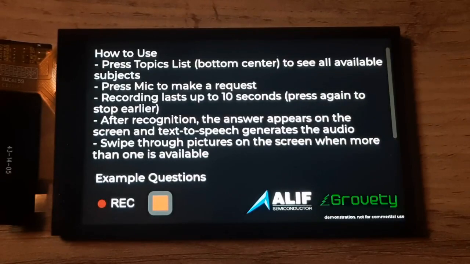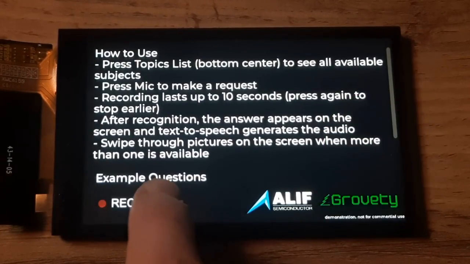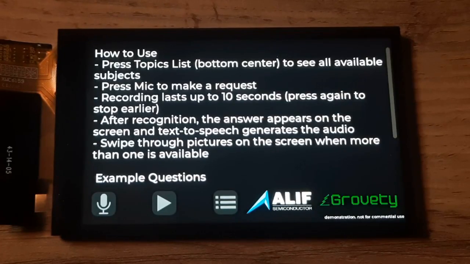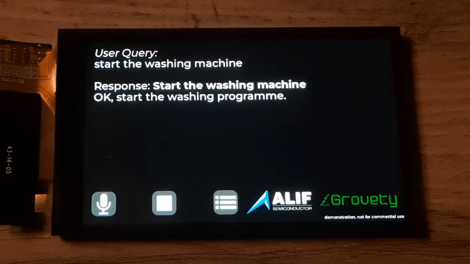Let's test it. Start the washing machine. Okay, start the washing program. The control signal lets you operate the device by voice, fully offline, without memorizing commands.